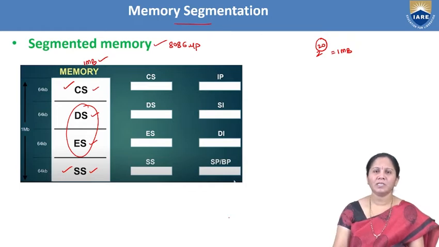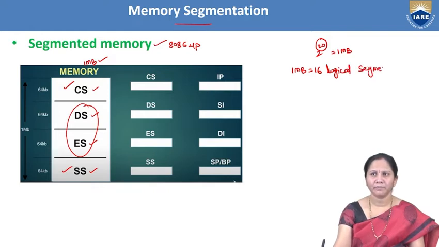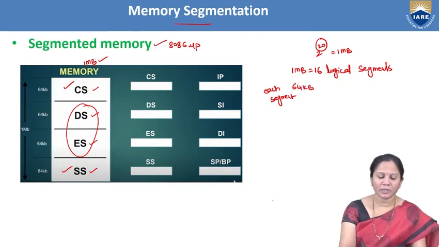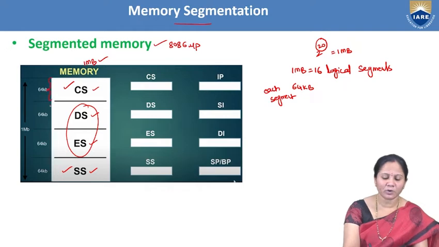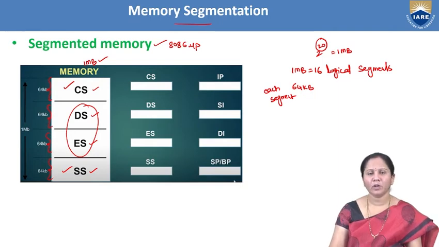That 1 MB physical memory is divided into 16 logical segments, and each segment size is 64 KB. If 64 KB is not enough, we can also include another code segment or another data segment. That is also one of the advantages of the segmented memory concept.